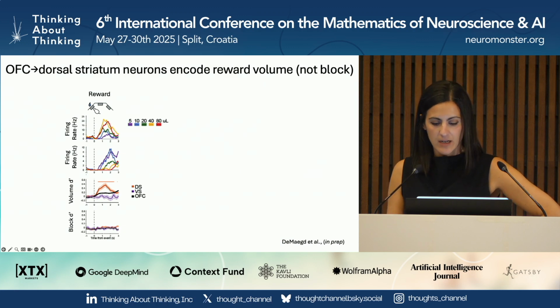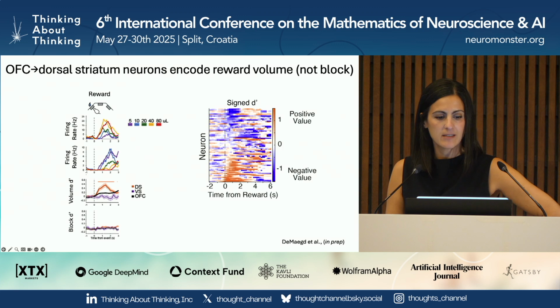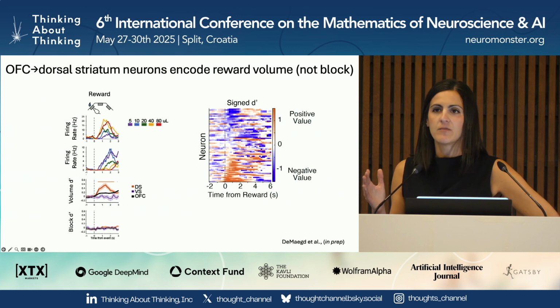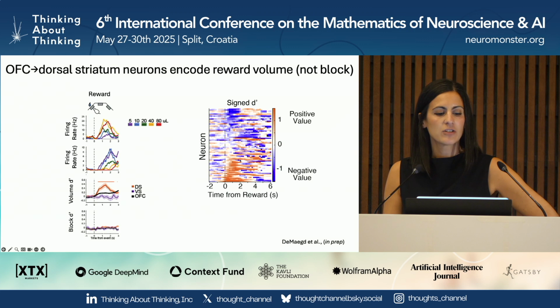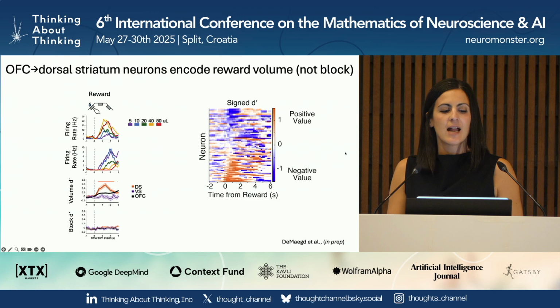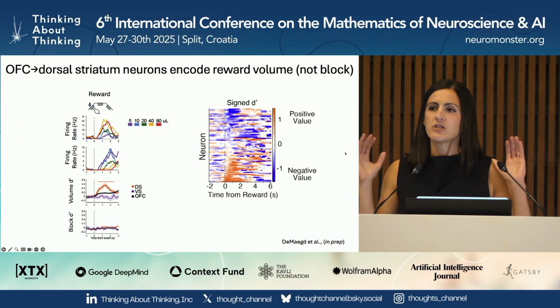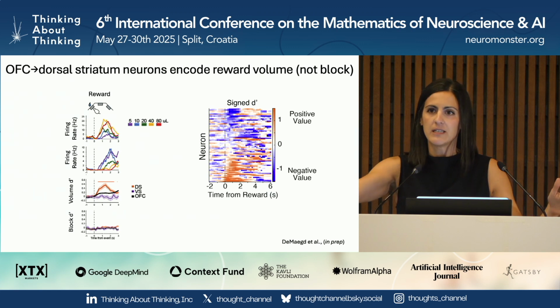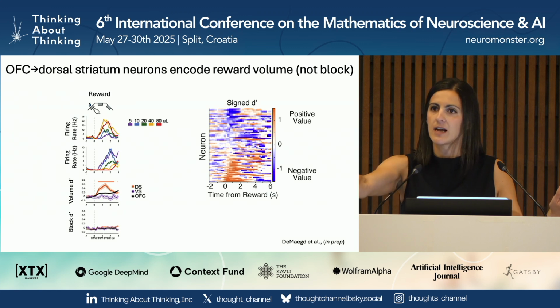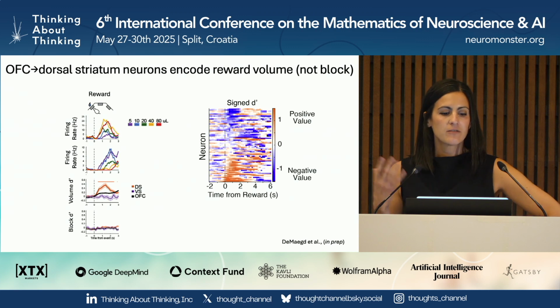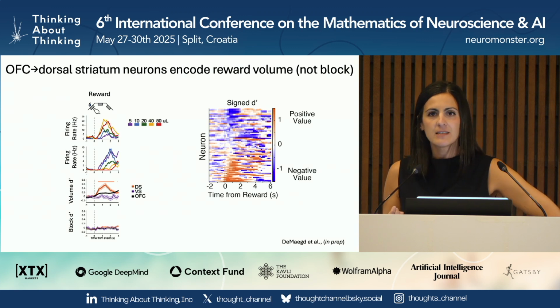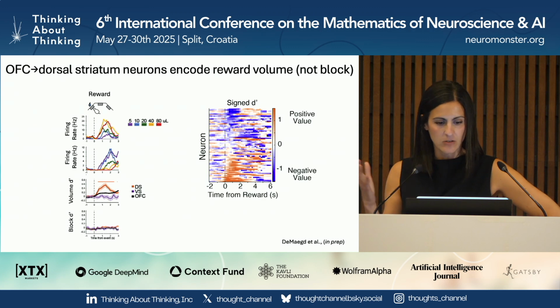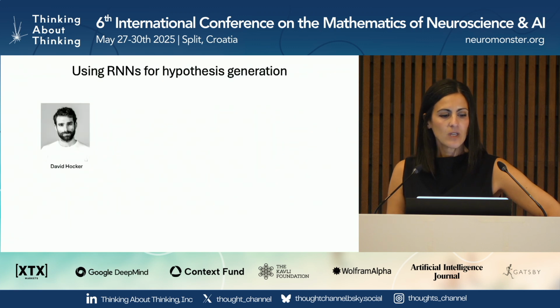But one thing that still is very confusing about this is if we look at the signed D prime for each of the neurons, there's an equal fraction of neurons that encode positive value versus negative value. And so it's not obvious why optogenetically driving this heterogeneous population would bias your belief in a particular way towards a high block as opposed to the others. And so we're still trying to figure out what the mechanism is of this optogenetic effect, but I'm going to tell you just about one line of inquiry that I think is very promising, and that is using RNNs.